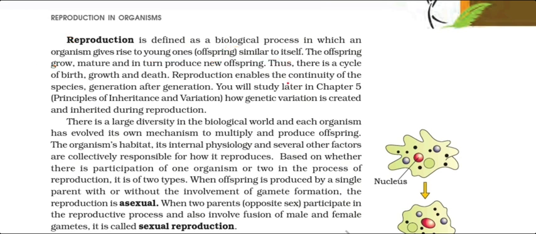The main purpose behind reproduction is to enable the continuity of the species, generation after generation. In the large diversity of the biological world, each and every individual evolved its own mechanism to multiply and produce offsprings.